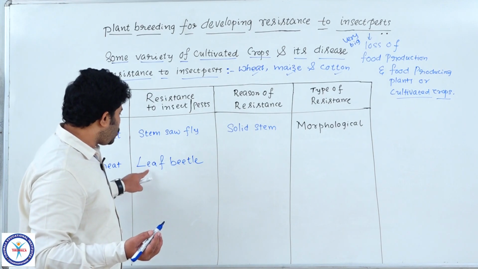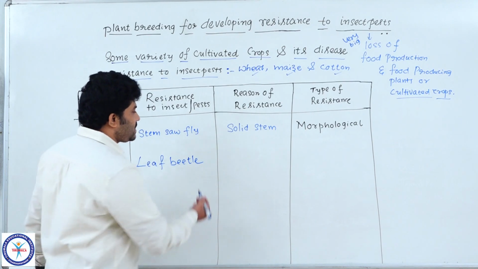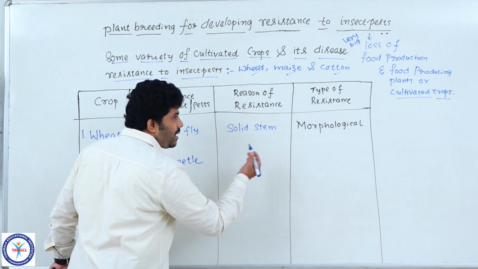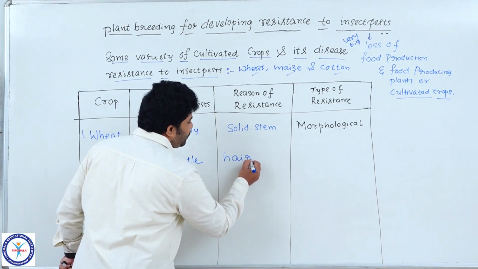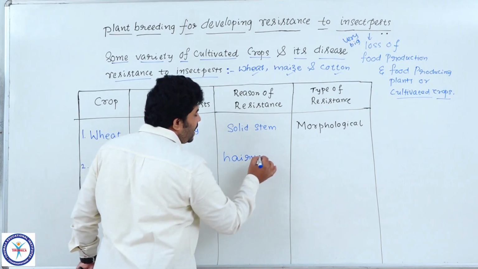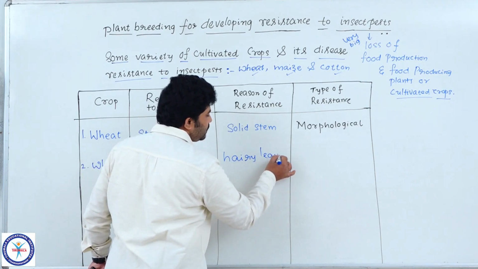So to stop the growth of the leaf beetle, they alter the morphological characters, producing a new cultivar with hairy leaves.